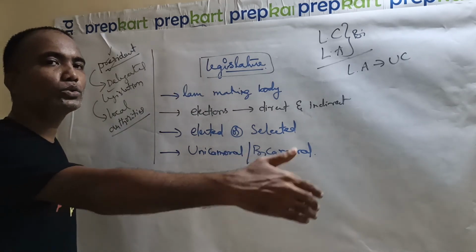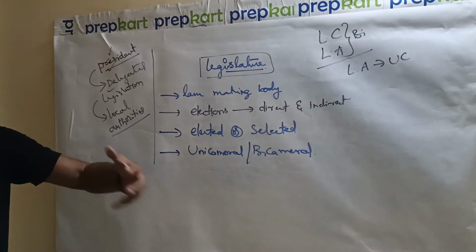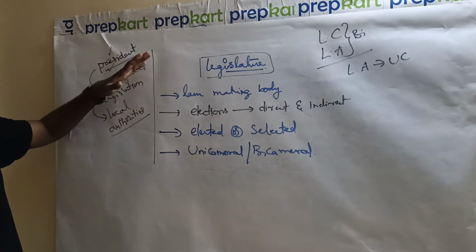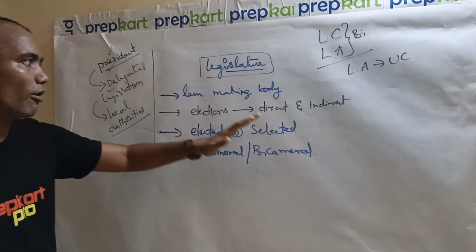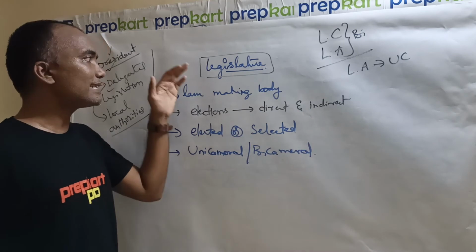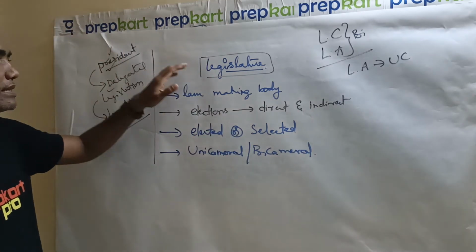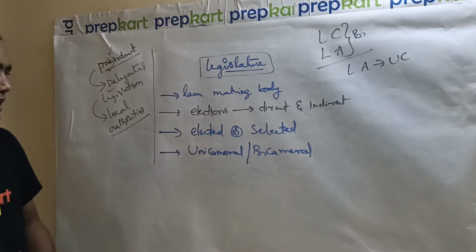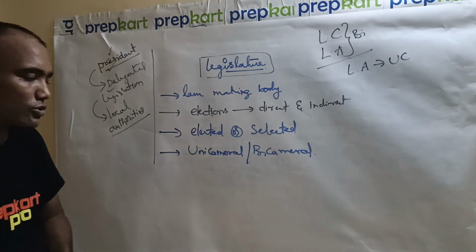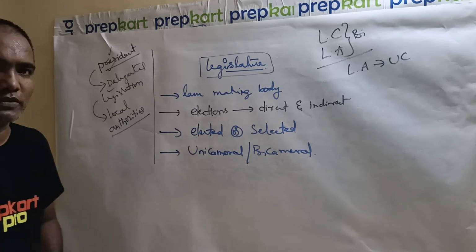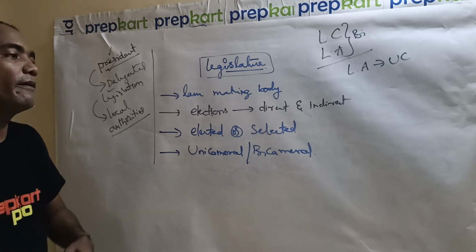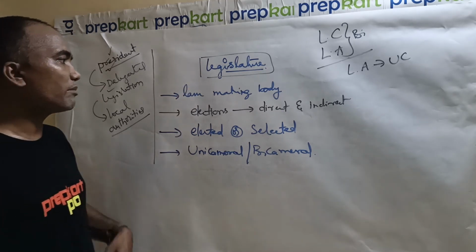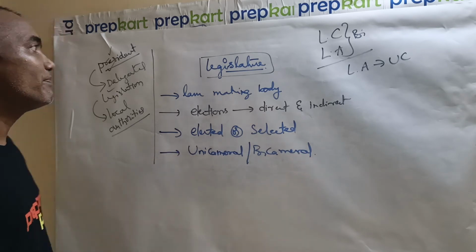When we move on to polity, we will have a number of statements with respect to the legislature. So I am limiting this topic to this extent only. It is an elaborate concept, its boundaries are huge, and the content involved in the legislature is very huge. We are supposed to learn types of legislatures, types of elections, types of votes. So many things are there with respect to the legislature, and that's why I am limiting myself to these lines only.